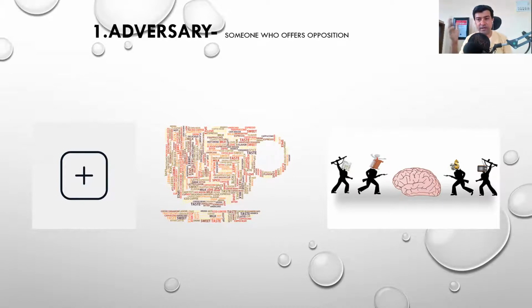The enemies mean you're not able to speak good English, or you're not able to use your language well. But after adding those words, the number of enemies is decreasing. So that could be your clue for adversary: someone who offers opposition, or your enemy.